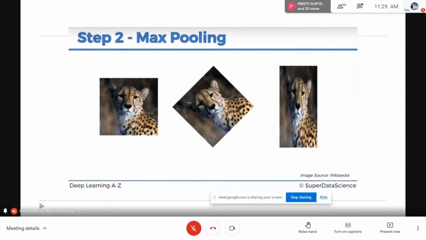पहला purpose ये है कि जो आपको image मिलेगा उसमें जरूरी नहीं है कि जो feature आप ढूंढ रहे हो वो exact position पे मिले, वो different positions पे हो सकता है depending upon the position of the object in the image. For example, this is a cheetah, and it has been observed that इसका जो most prominent feature है वो ये वाला है, जो इसकी eyes में से एक आंसू की तरह से black color की line निकल रही है. This is the very prominent feature of the cheetah which makes it distinguishable from all other tigers and all those things. So we are looking for this particular prominent feature.